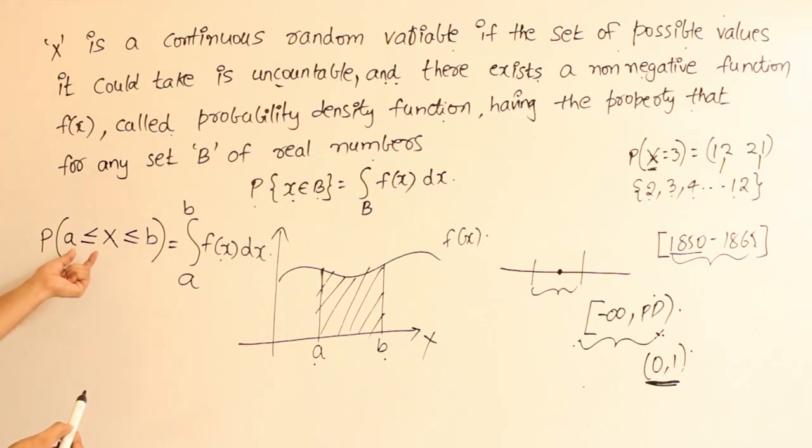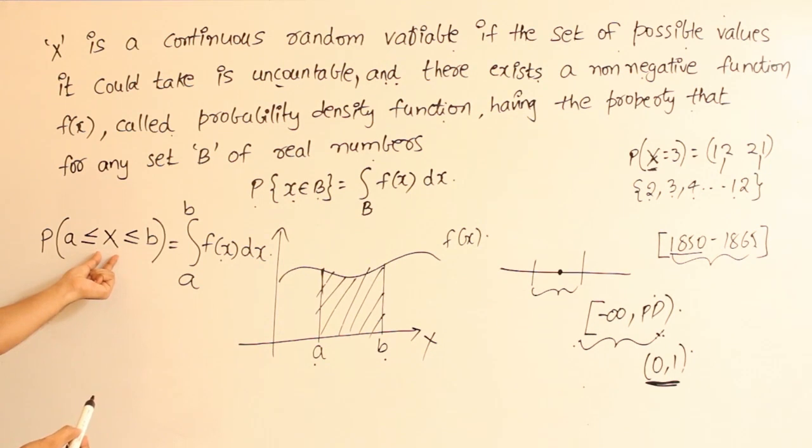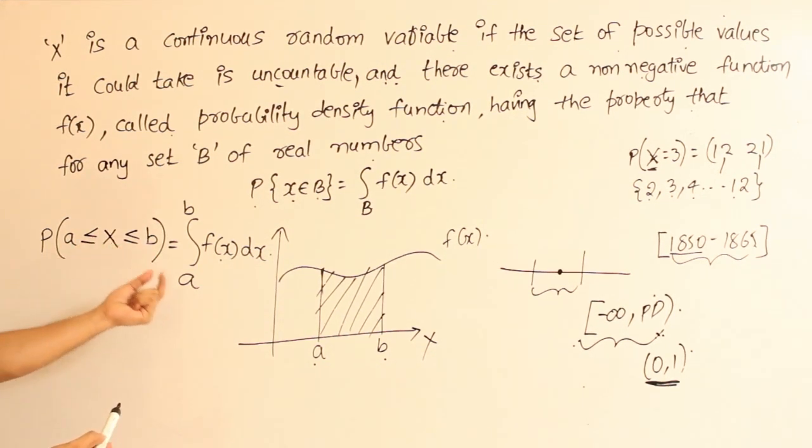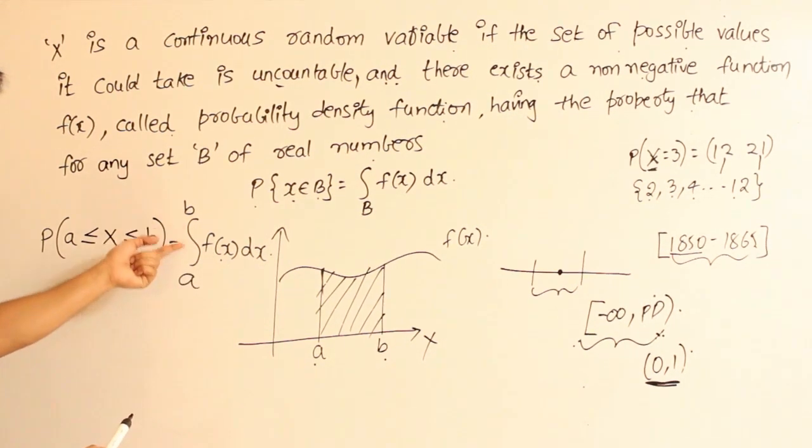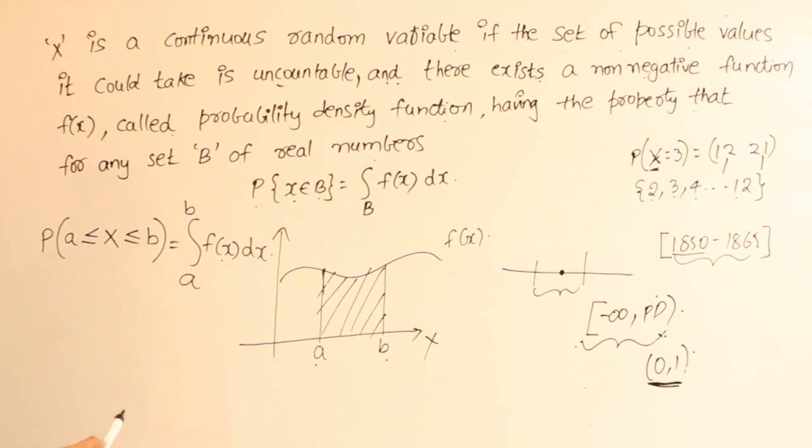Are you getting this? The probability that capital X can take a value between small a and small b is nothing but the area under the curve f of x. And how do we get the area under the curve? It is nothing but integration between these two values, right?